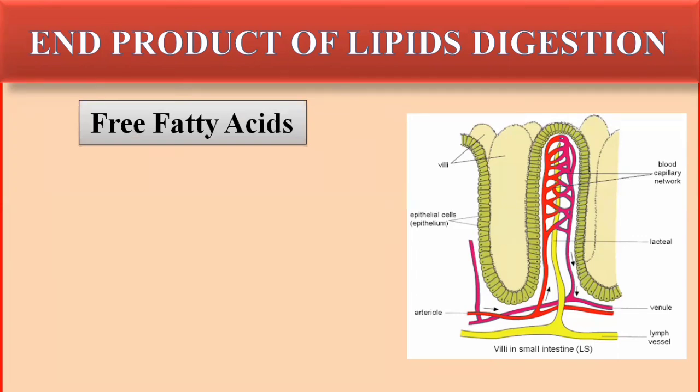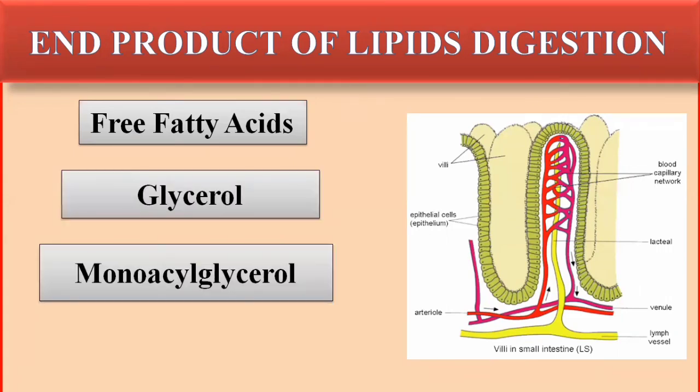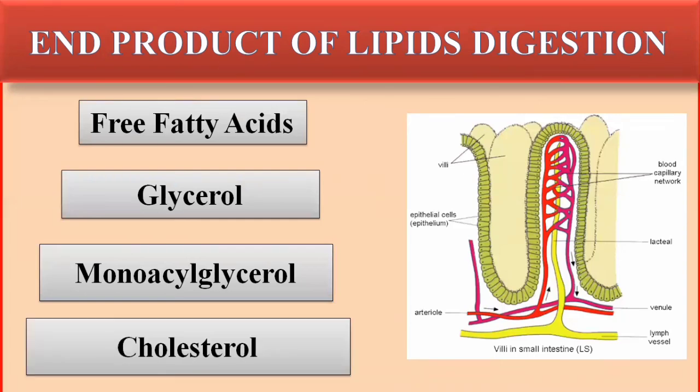Okay, now after all these processes, the completely digested products will be the free fatty acids, glycerol, monoacylglycerol, and cholesterol. So these will be the end products of lipid digestion that will be present in the small intestine, to be taken up by the small intestine for absorption and to be carried to the blood circulation, to the other parts of the body. But there is a special mechanism for the absorption, as lipid absorption is different from that of proteins and carbohydrates. So a special absorption mechanism will be used for these simple molecules to be taken up to the body.